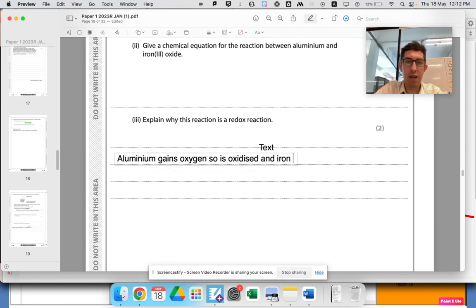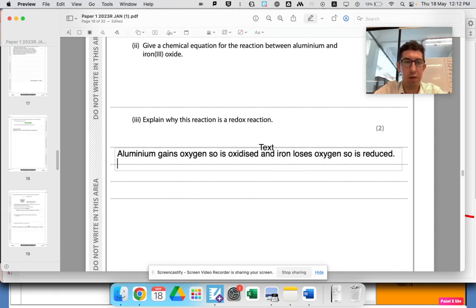And iron loses oxygen, so it is reduced. You could also talk about electrons here, but there's no need. Maybe just add a redox reaction. Yeah, I think I would definitely add this. A redox reaction is one in which both oxidation and reduction occur.